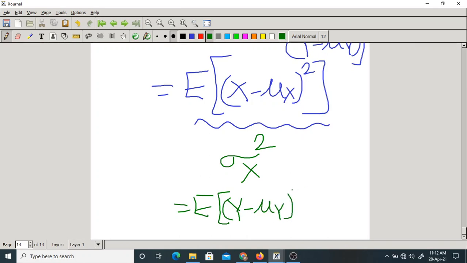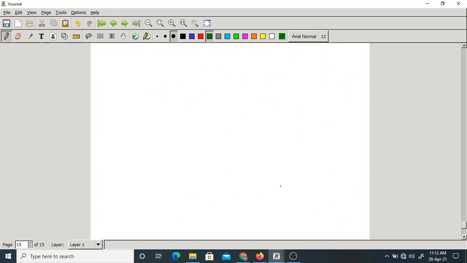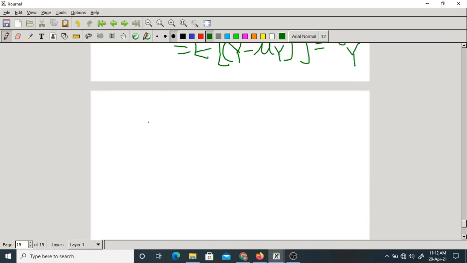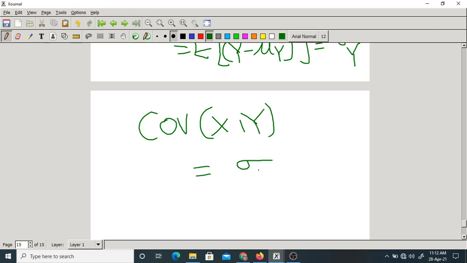You can also take this also, right? Because both are equal, which means covariance of x comma y equal to variance.